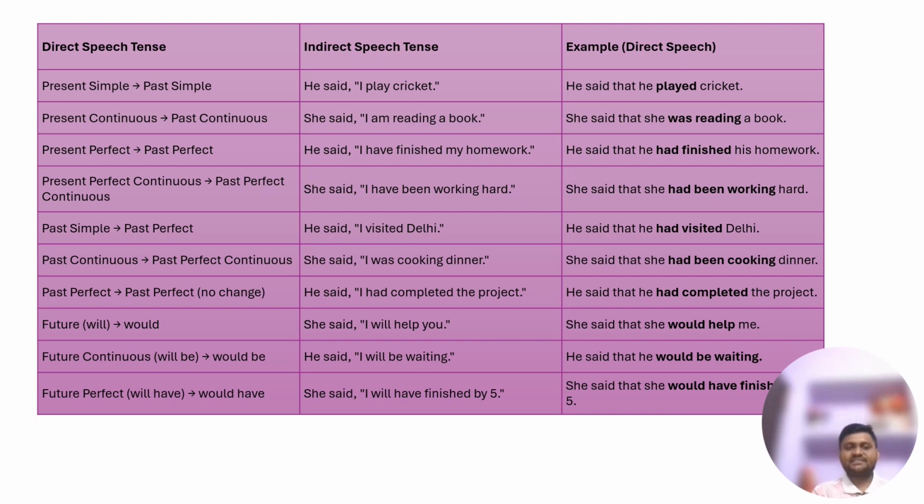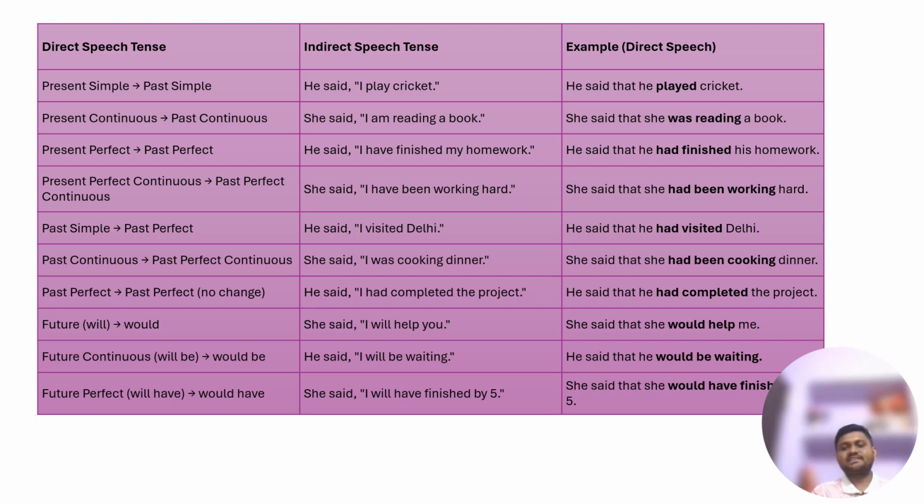Past simple changes to past perfect. He said, "I visited Delhi." It would change into he said that he had visited Delhi. Past continuous tense changes to past perfect continuous. She said, "I was cooking dinner." Then its indirect speech would be she said that she had been cooking dinner. Past perfect tense does not change.